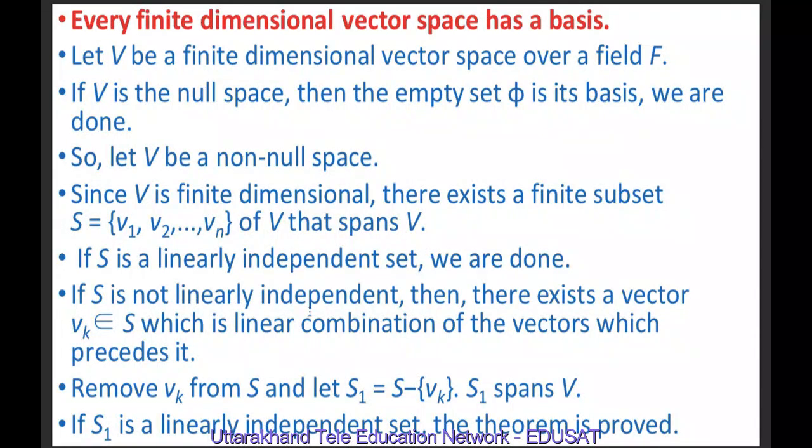If S is not linearly independent, then there exists a vector vk belonging to S, which is a linear combination of the vectors which precede it. This we have proved in an earlier lecture also. So remove vk from S and let S1 be equal to S minus vk. It means S1 spans V. If S1 is a linearly independent set, then also the theorem is proved. Means every finite dimensional vector space has a basis.